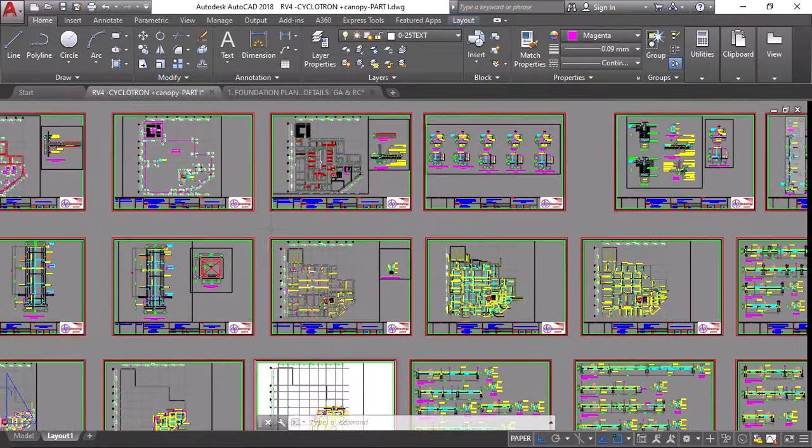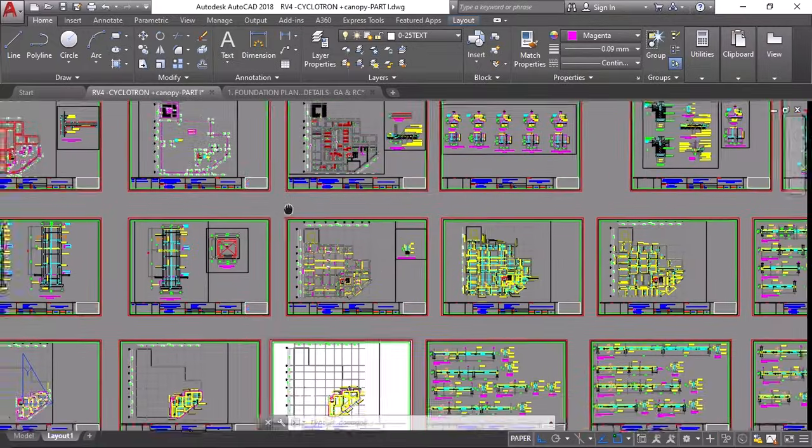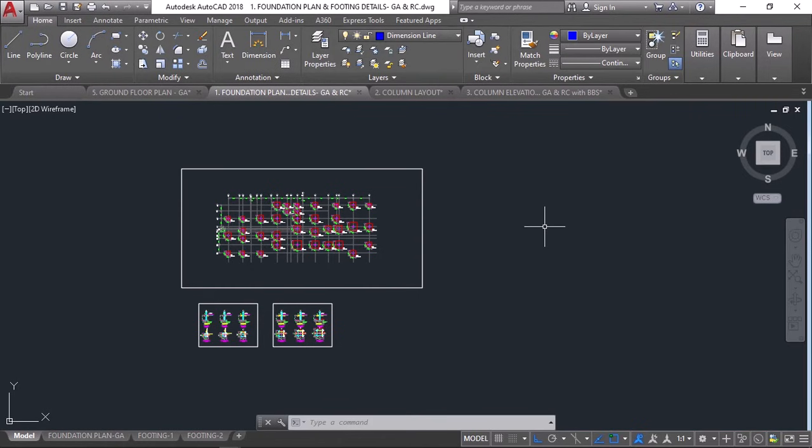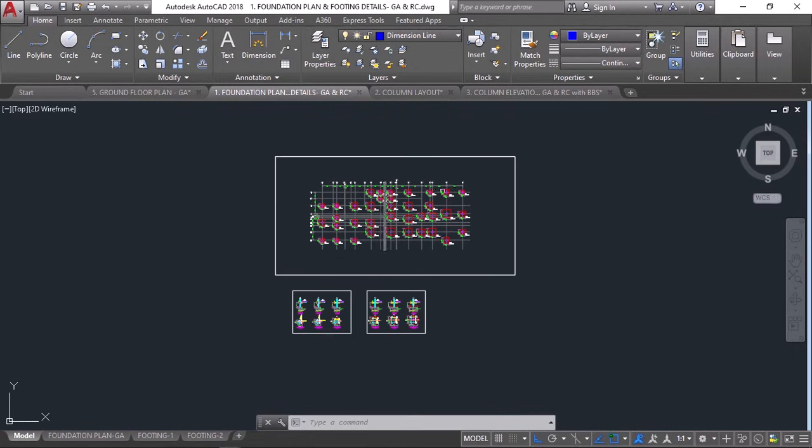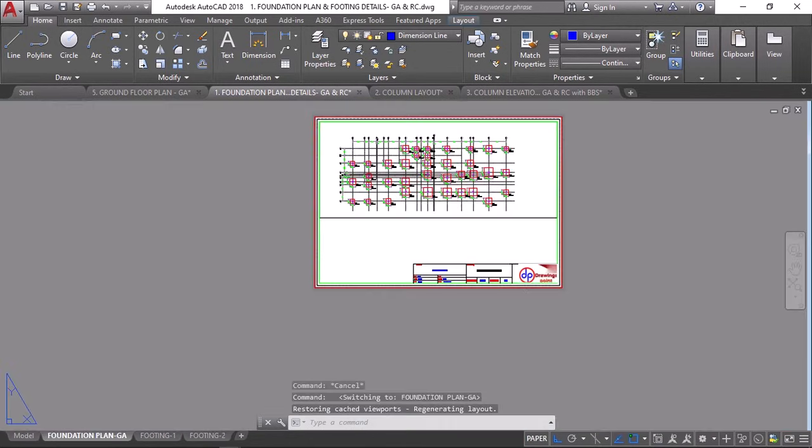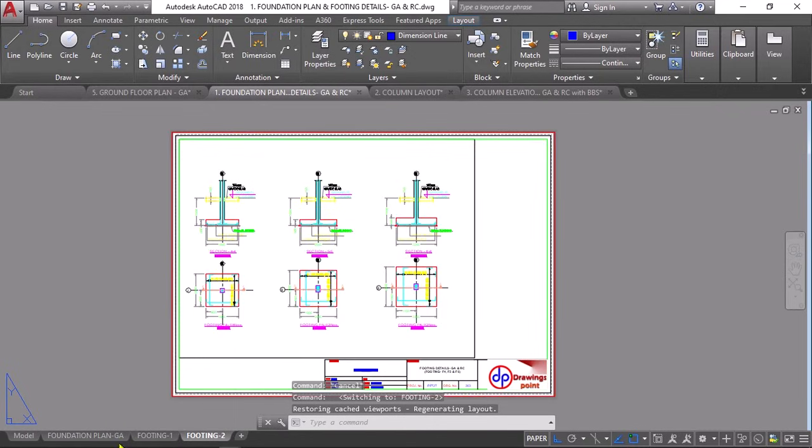Stop wasting time by plotting each single paper. You can use batch plot by just one click and all drawings will be plotted and compiled in a single file. This video describes how to publish multiple drawings to PDF files in AutoCAD. This process is also known as batch plotting. Here is how you can do it.